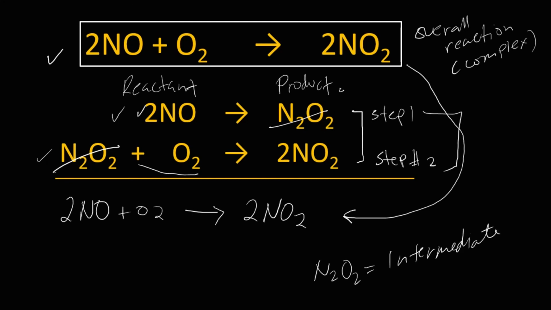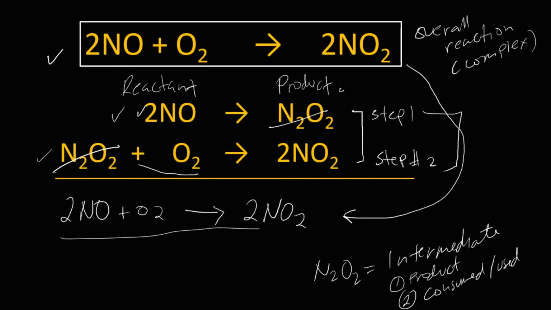Now, what do we mean by intermediate species again? Intermediates are species that, number one, appear as a product, and then are consumed or used. That is why they disappear in the overall reaction. So we cannot see an intermediate species in a complex or overall reaction. Okay, let's have another example.